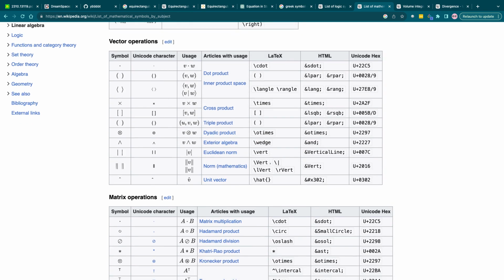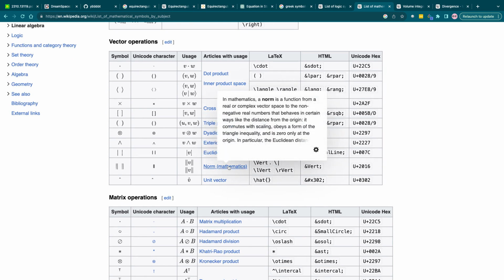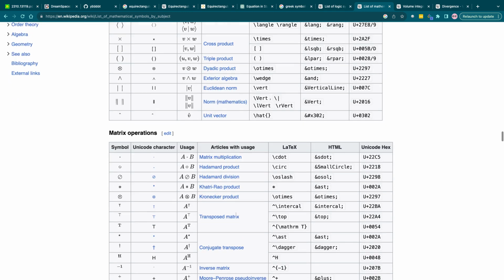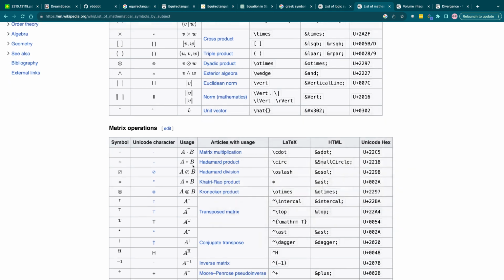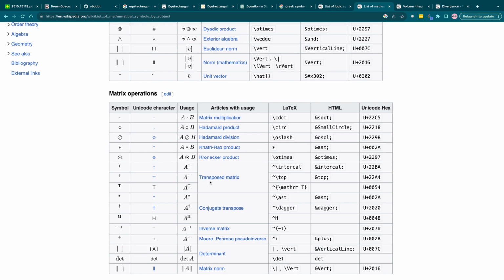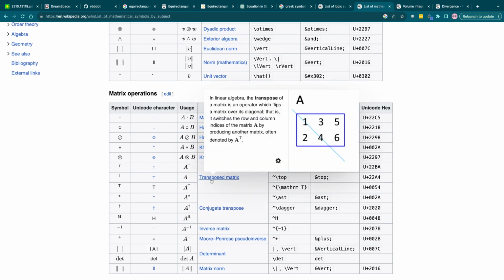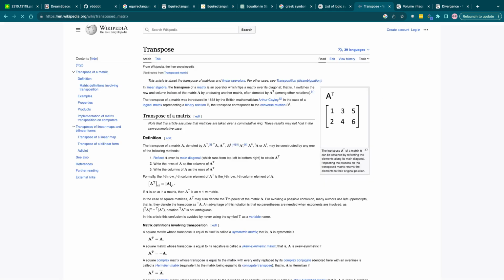This thing that you see pop up all the time, the double line, that means a norm. I always forget that one. And then the T is really important. The transposition is used a lot. Basically, it just flips a vector the other way around.